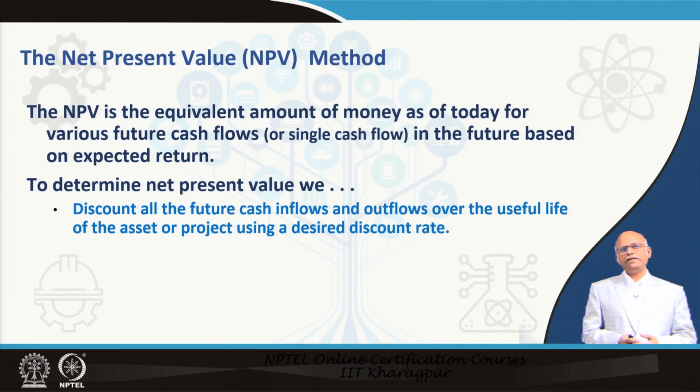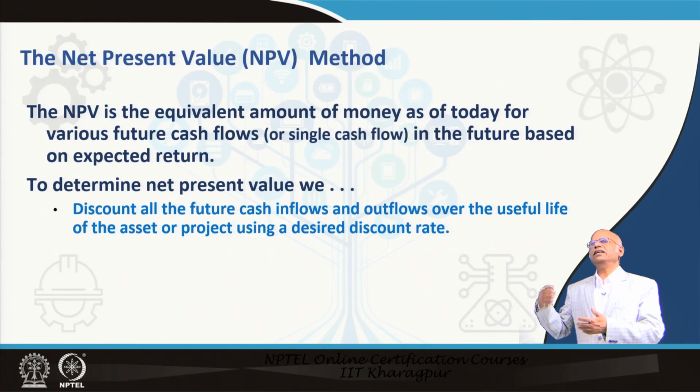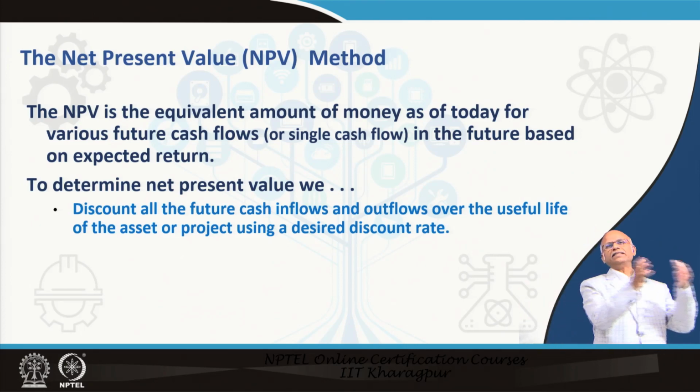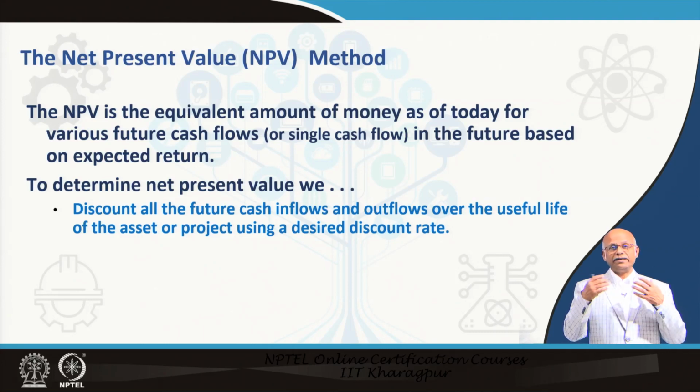First thing is the net present value method. The net present value is the equivalent amount of money as of today for various future cash flows, or maybe a single cash flow in some year. So, discount that single cash flow in the future based on the expected return, meaning whatever return at which we expect the money to come in.